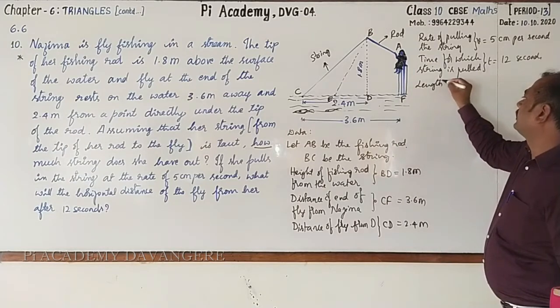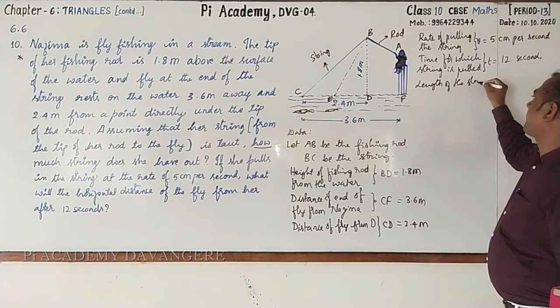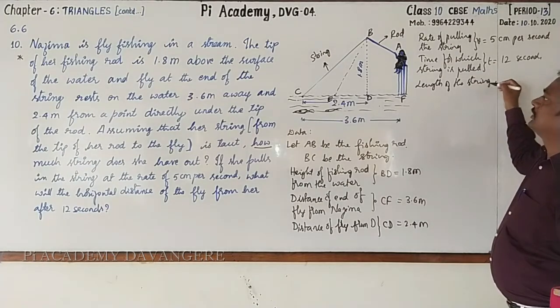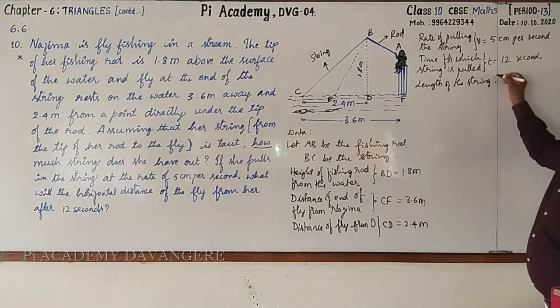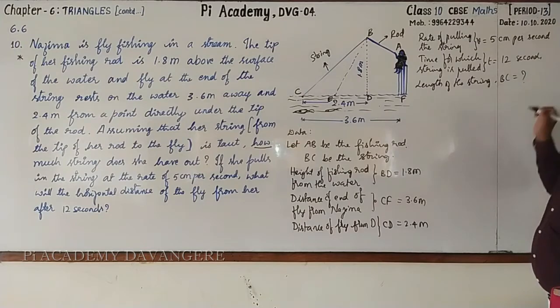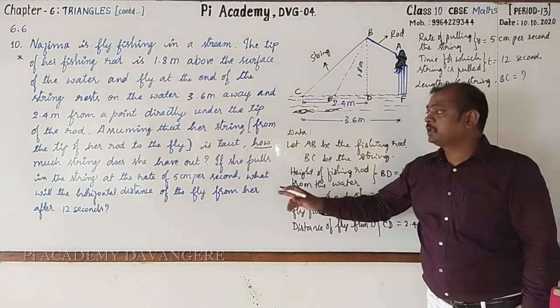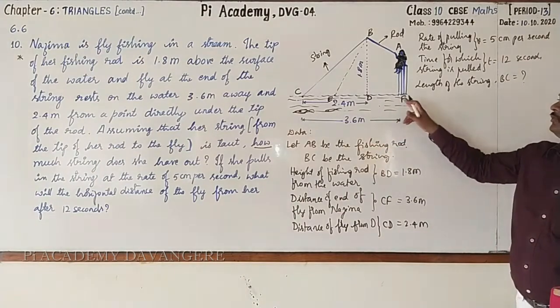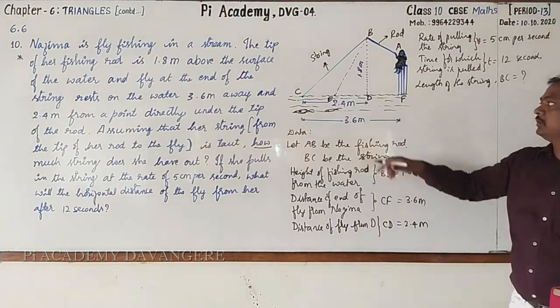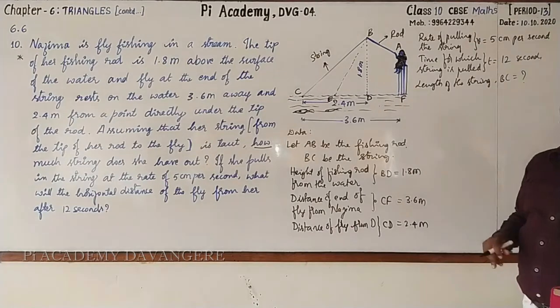Length of the string. How much? It is going to be found out, that is BC. BC equal to question mark. Next, after that, the distance of fly from Earth after pulling, it is nothing but EF.